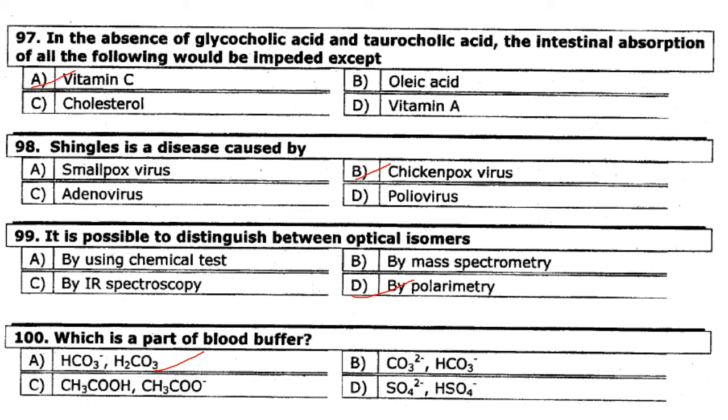Then in the absence of glycocholic acid and taurocholic acid, the intestinal absorption of the following would be impeded except vitamin C. Answer is option A. Shingles is a disease caused by chickenpox virus. Answer is option B.